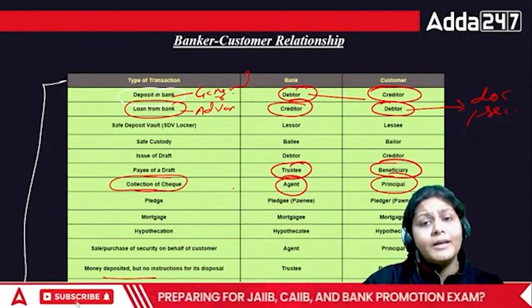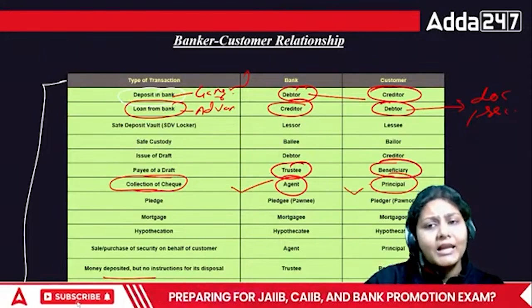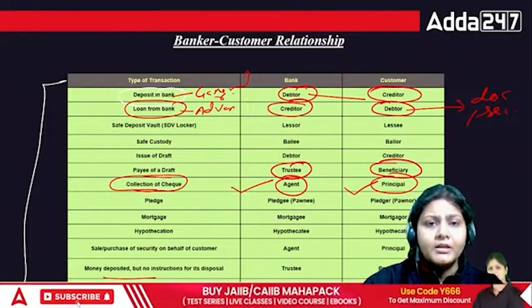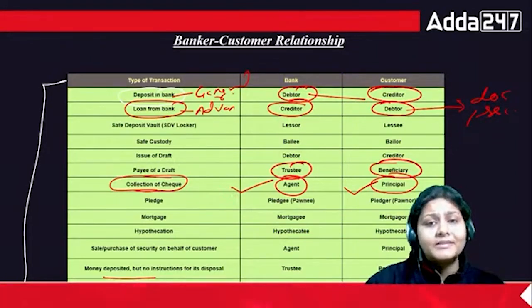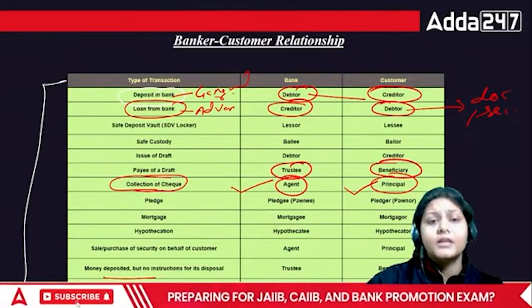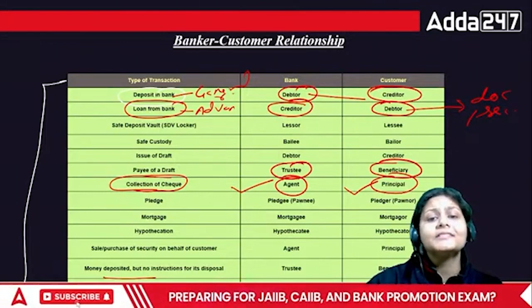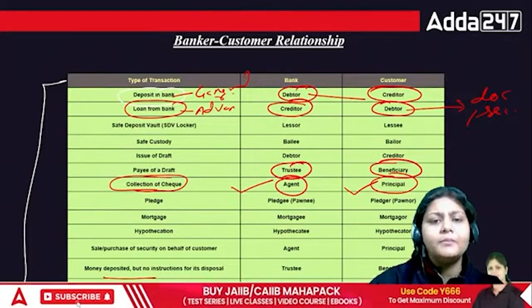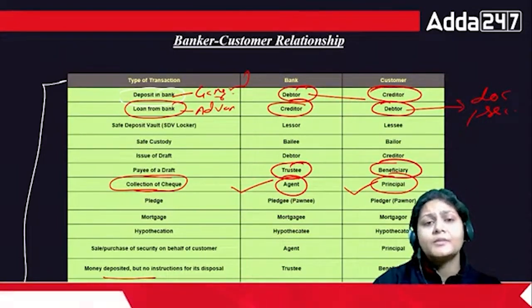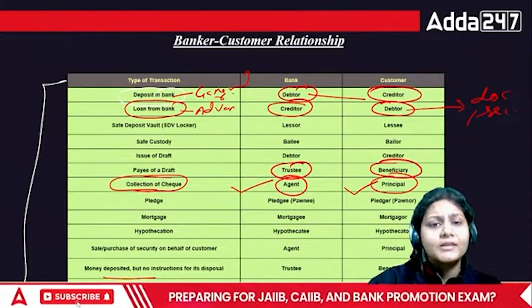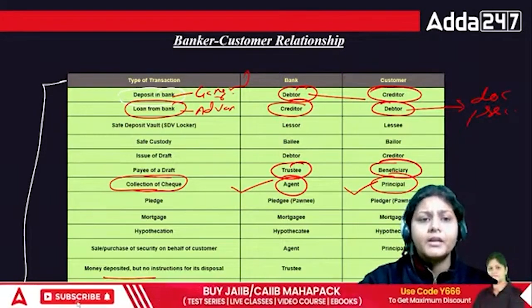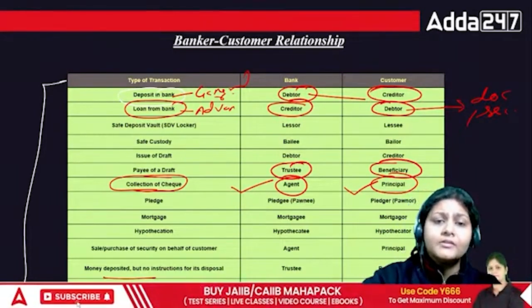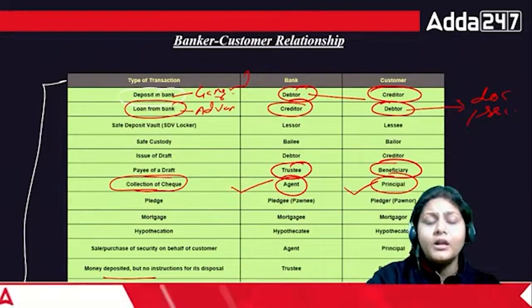Okay, so they will be acting as an agent and I'll be the principal. So what is a principal? That is the person for whom the work is done or to whom it is represented, which is called the principal. And who is the agent? The agent is the person who works for the principal, on behalf of the principal. So that relationship is what?